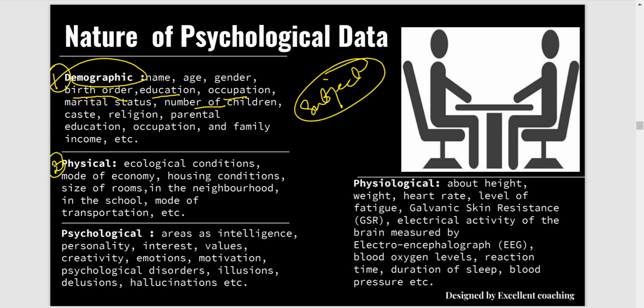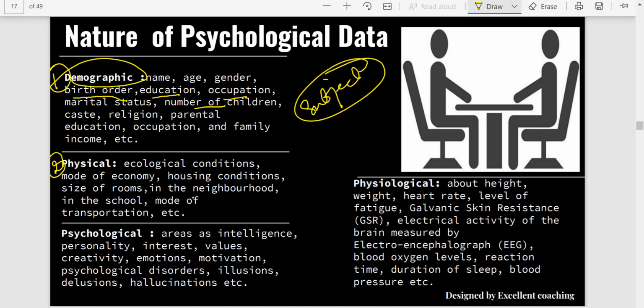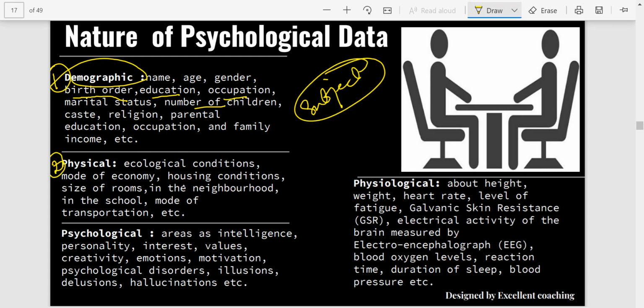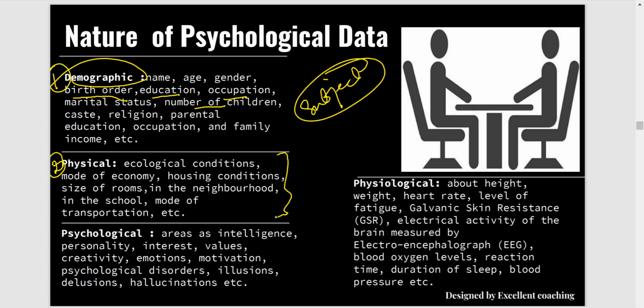Second type of data that is required is physical data, and by physical data I mean the data of the surroundings or the area where he is residing, the ecological conditions, the mode of economy, the housing conditions, size of the rooms, about the neighborhood, about the school, mode of transport he is using. So these are the data which are particularly about the environment of that person, physical environment.